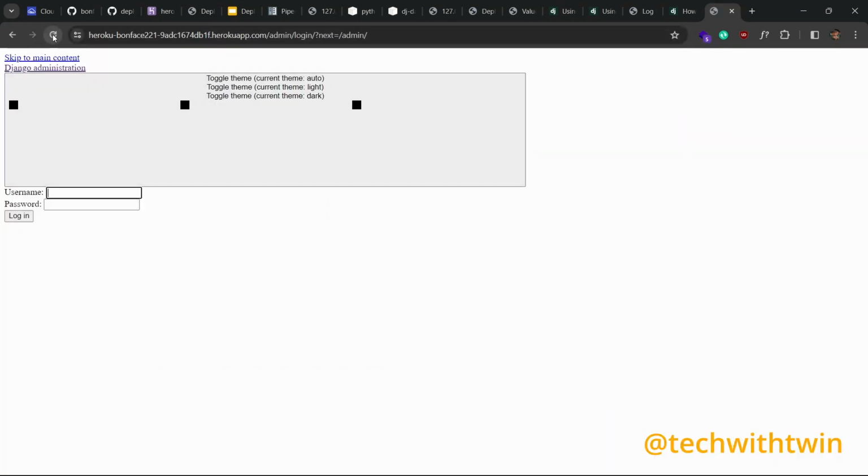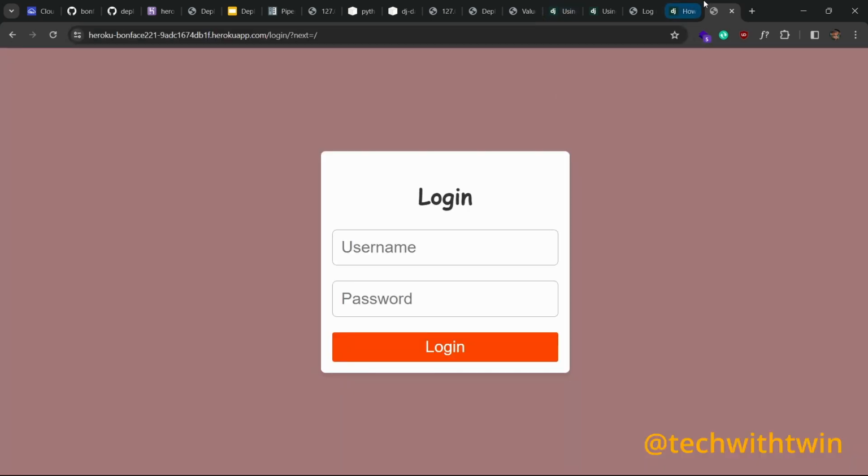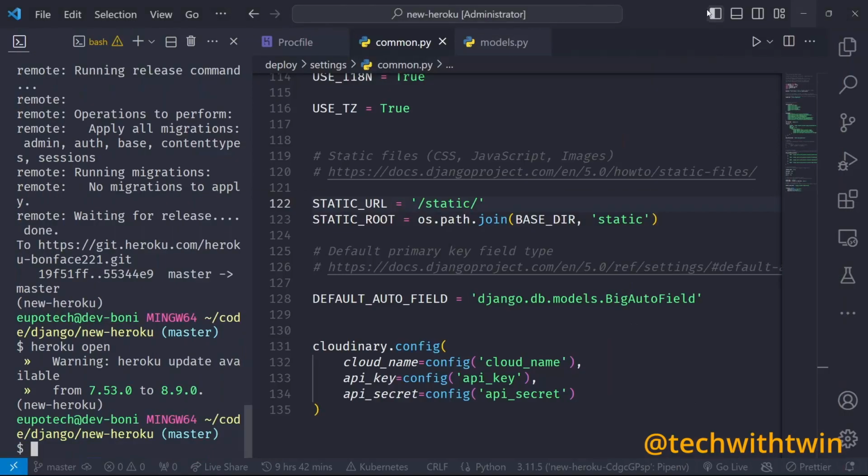Our admin is still blank. So we can try to turn the debug mode on and see what is causing the issue. os.path.join. So this one should be working. So the base directory.